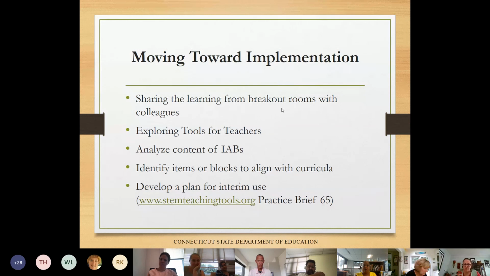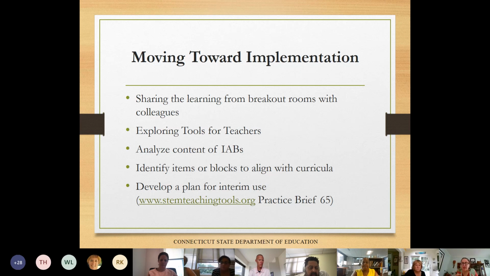So over these last 2 sessions, we've provided you with a great deal of information, and it's time now for you to plan how you're going to take this information and implement it in your own school. So we've given you recommendations that will help you begin this process. And because the breakout rooms were not recorded, you might want to share some of the discussion, even though it was fast, with your colleagues, or try and do that discussion with your colleagues.